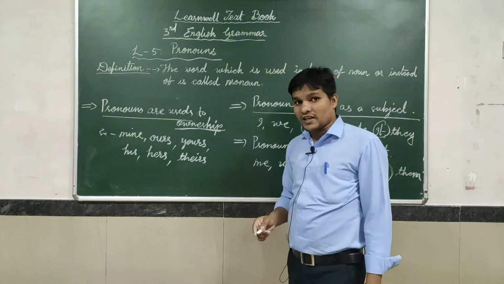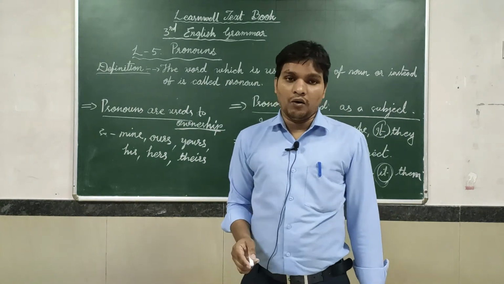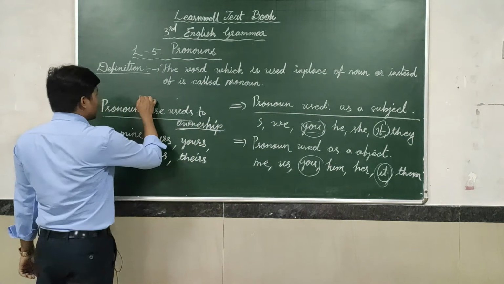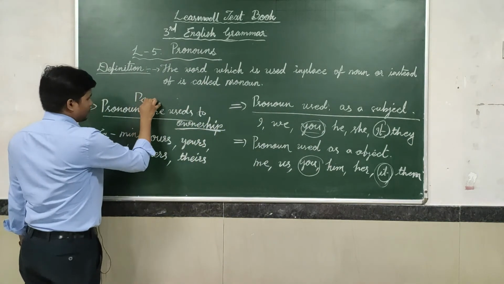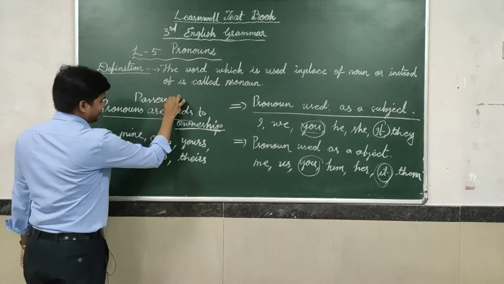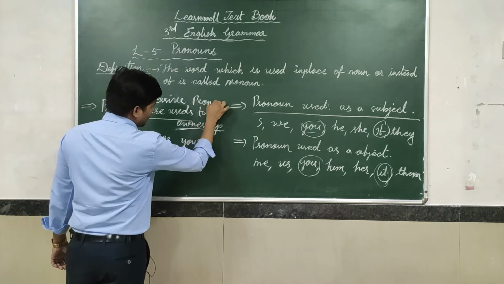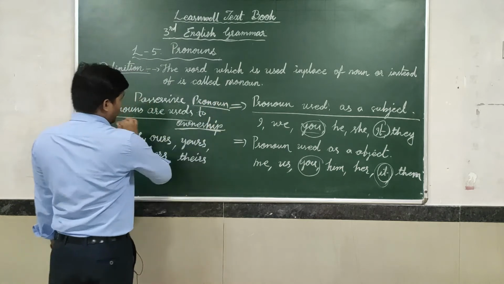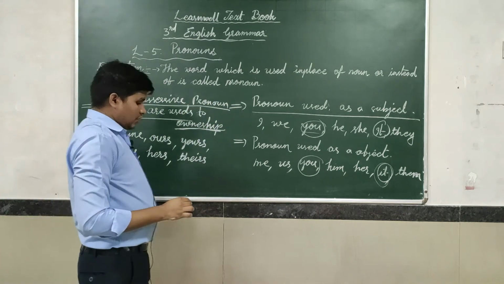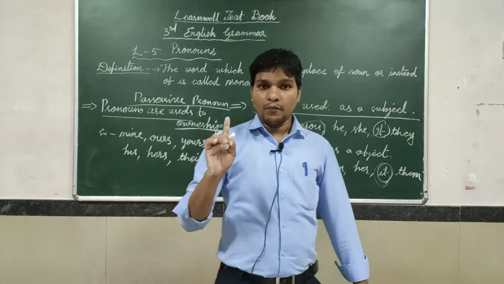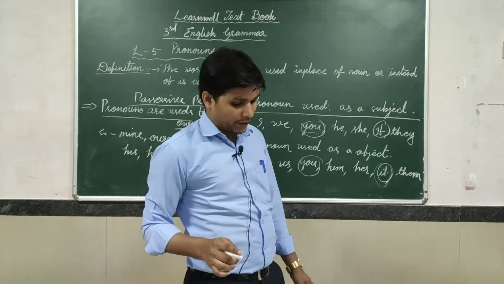But this is also called possessive pronoun. Possessive pronoun. Got it? Ownership, which is expressing, that is also known as possessive pronoun. Just keep in mind that you can understand better.